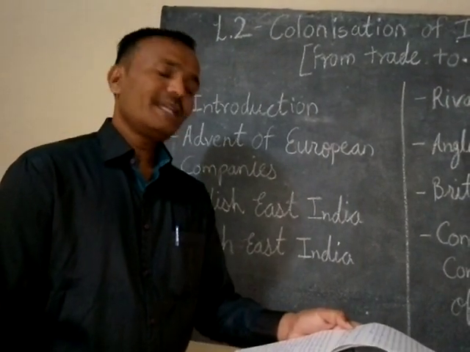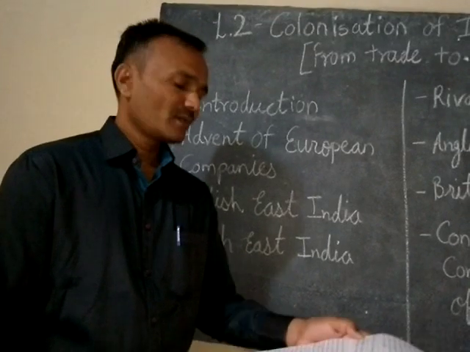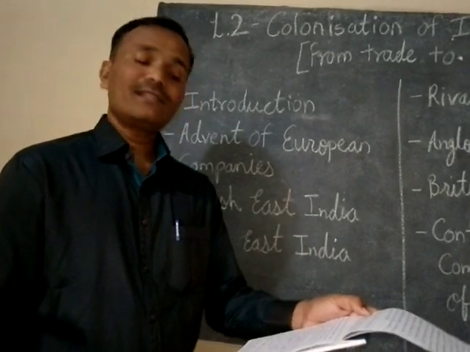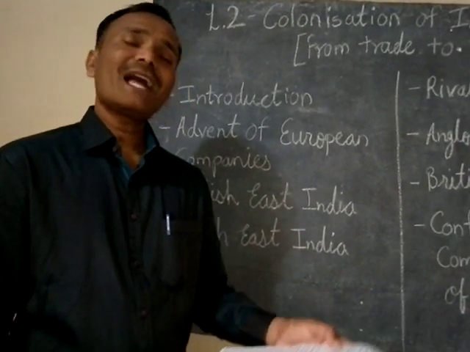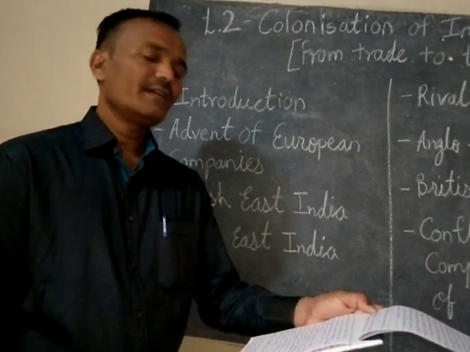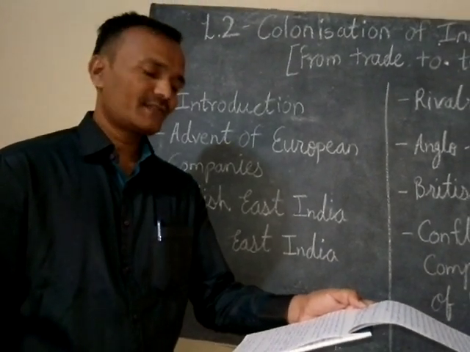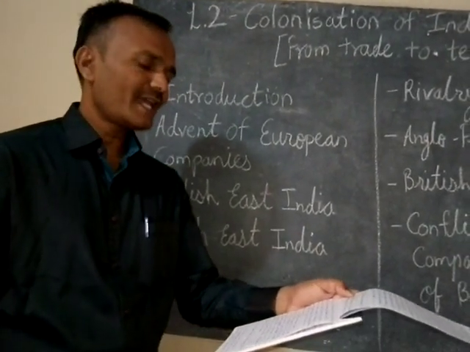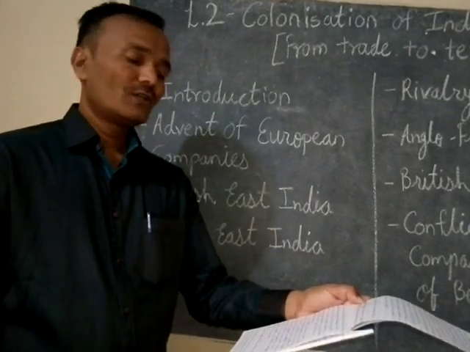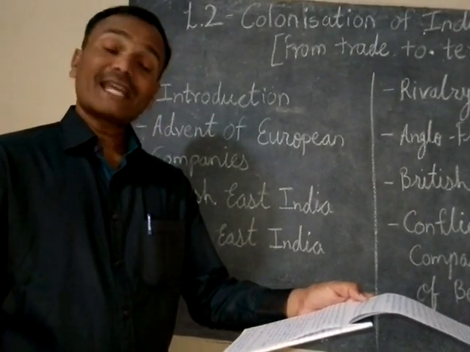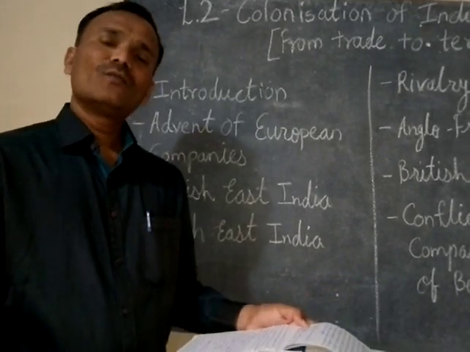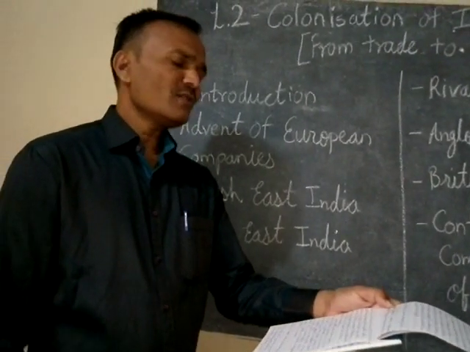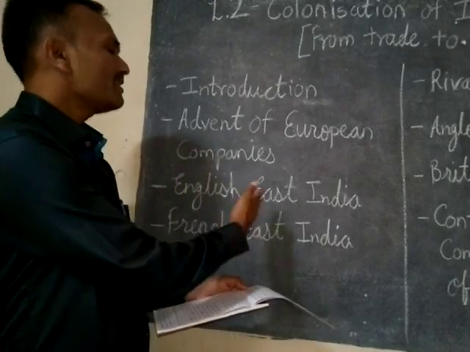So the East India Company got permission from Jahangir, and they set up their first factory at Surat, which is in Gujarat on the west coast of India, and Hooghly in West Bengal, in the east. They traded commodities. Commodities means goods or materials like spice, cotton, raw silk, salt, saltpetre, textile, and indigo. Indigo was used as a dye.